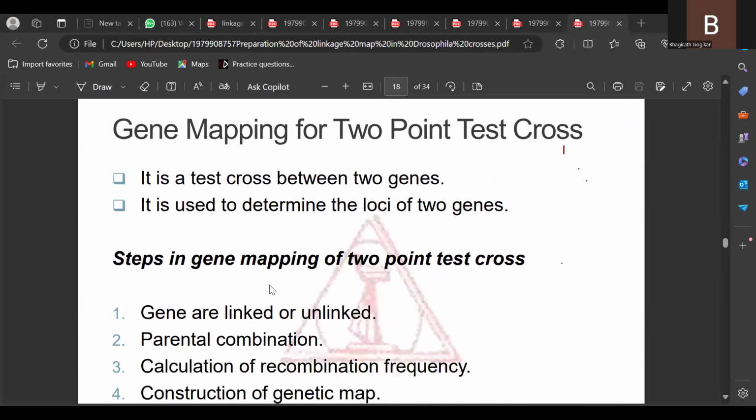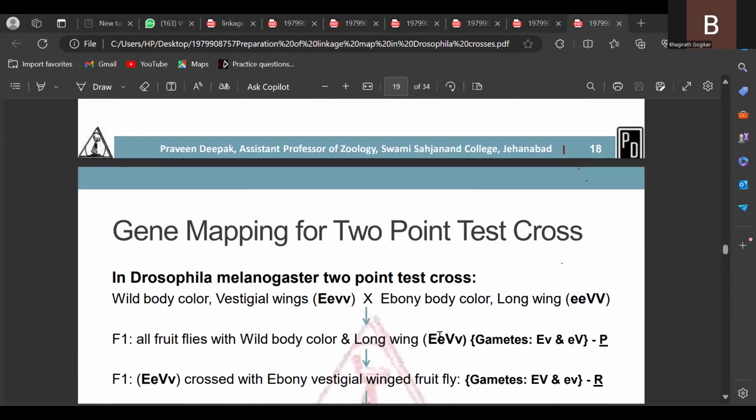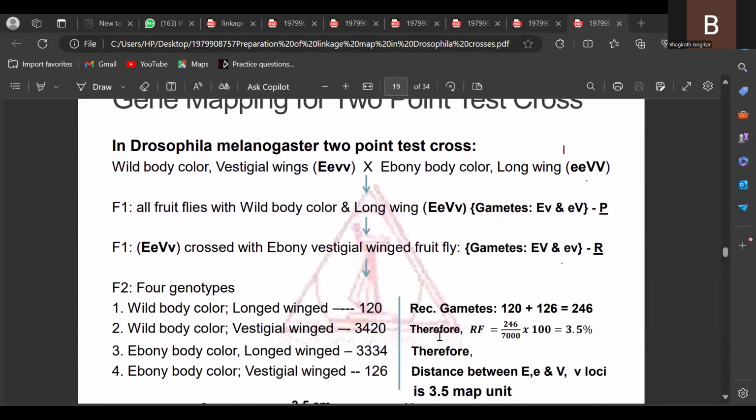So gene mapping for a 2-point test cross is a test cross between two genes. It is used to determine the loci of two genes. The steps in gene mapping I already explained: genes are linked or unlinked, parental combination, calculation of recombination frequency, construction of genetic maps. So this is the gene mapping or 2-point test.